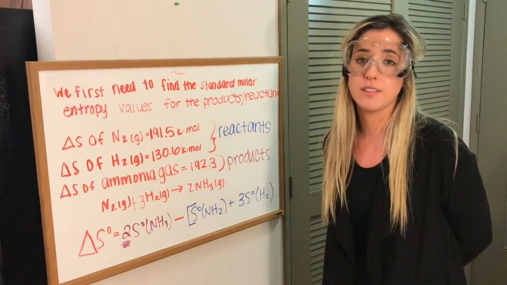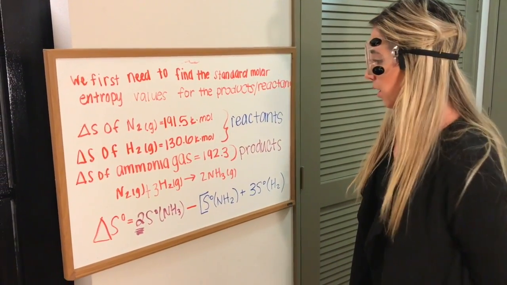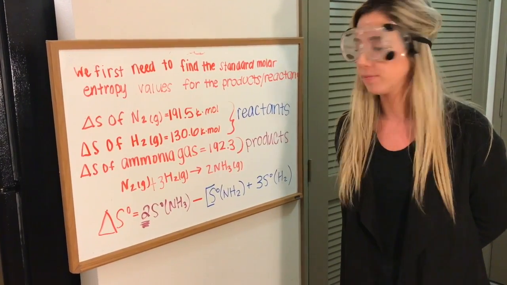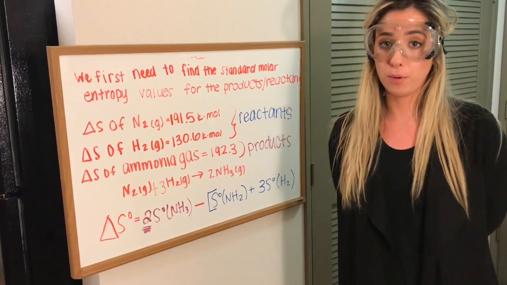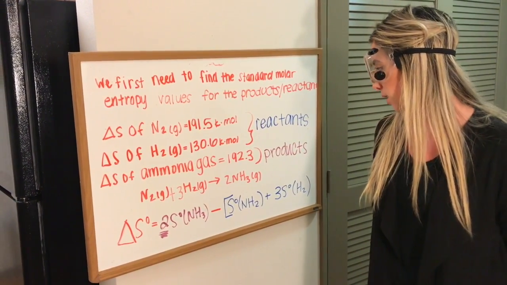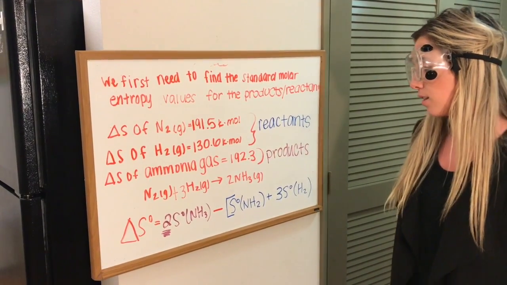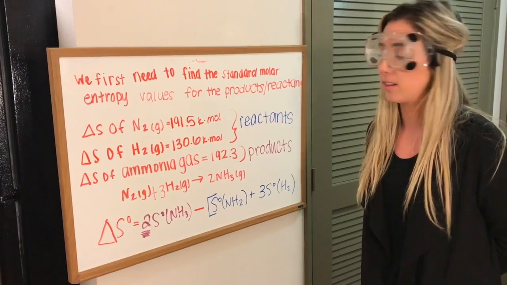Now that we found the standard molar entropies of our reactants and products, we can start talking about how we're going to set up this equation. Delta S is products minus reactants. For our products, we have 2 moles of ammonia. In our reactants, we have 1 mole of nitrogen and 3 moles of hydrogen gas.